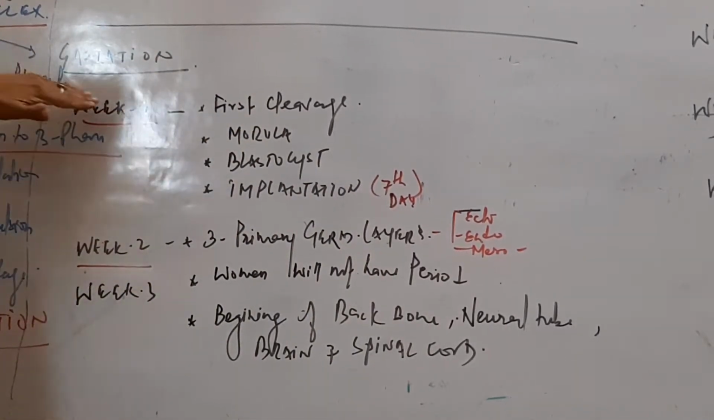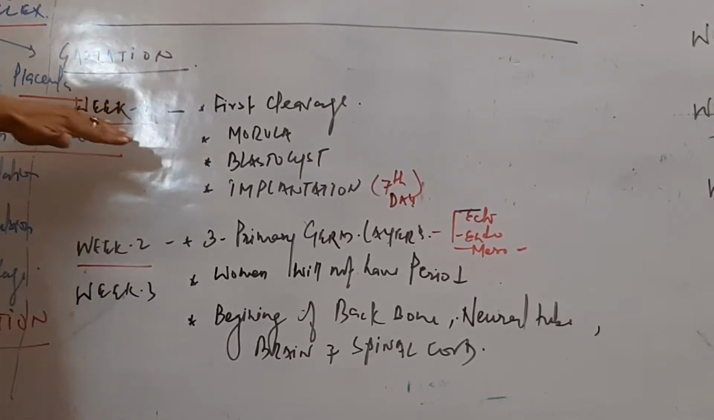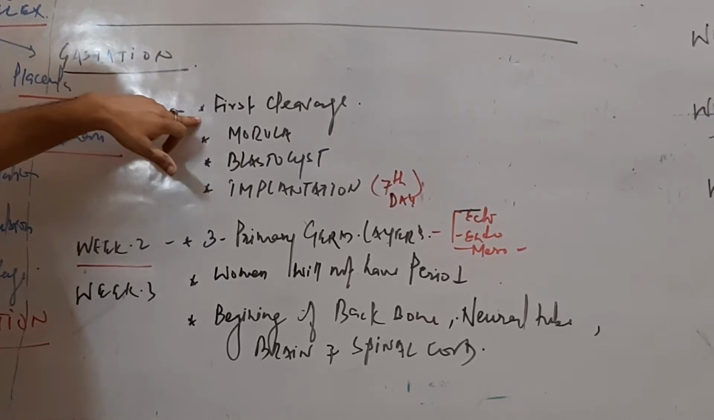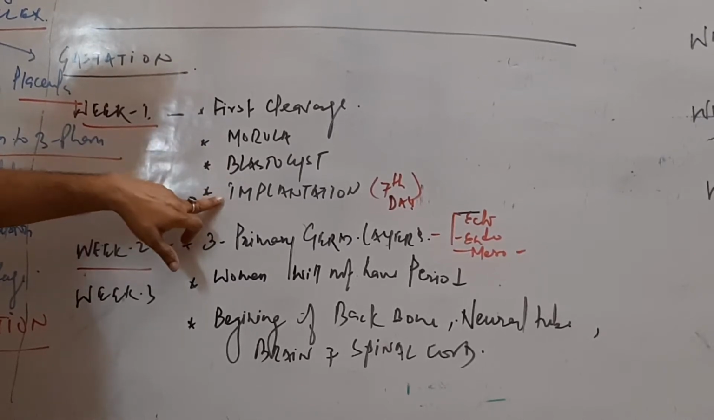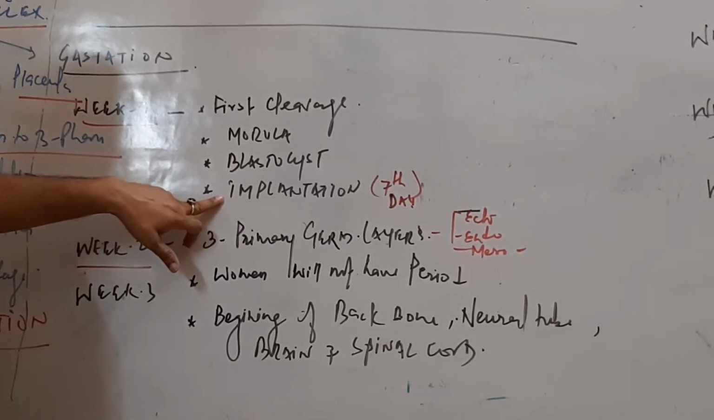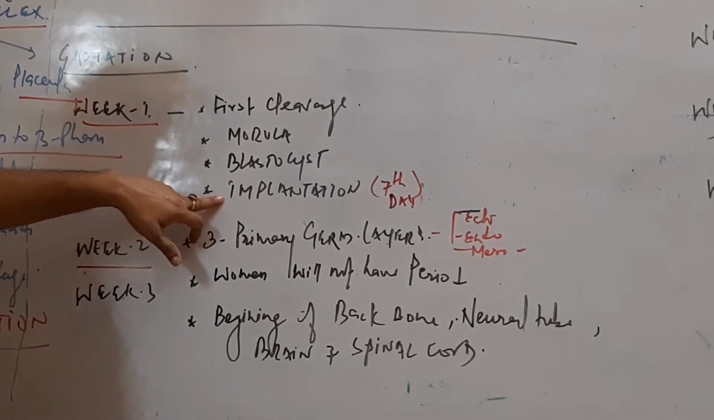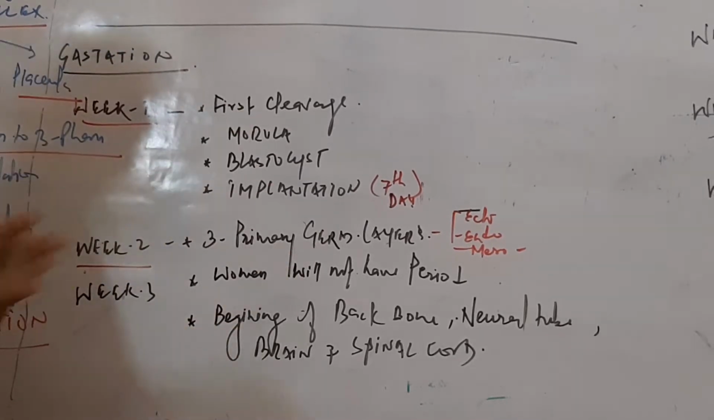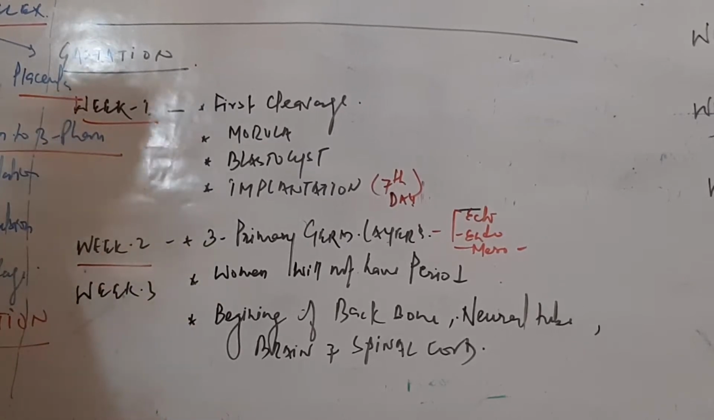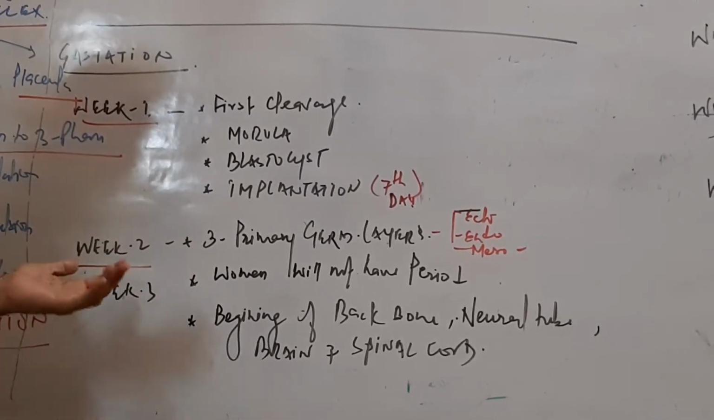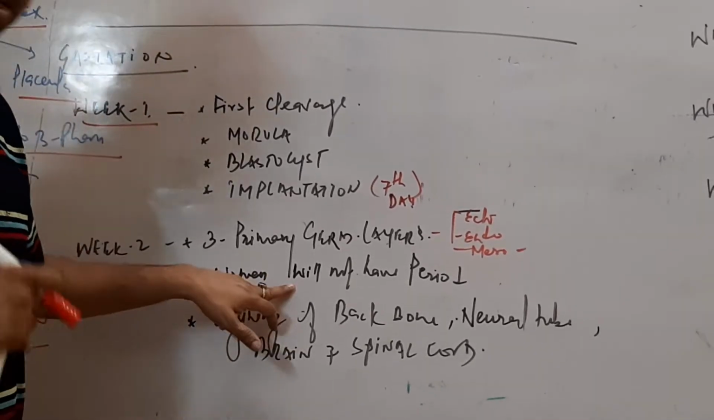In the first week, fertilization takes place, which leads to cleavage. Cleavage forms first the morula, then the blastocyst, and the blastocyst gets implanted. That process, called implantation, takes place where the embryo is inserted into the endometrium of the uterus. In the second week, the primary germ layers form: ectoderm, endoderm and mesoderm.